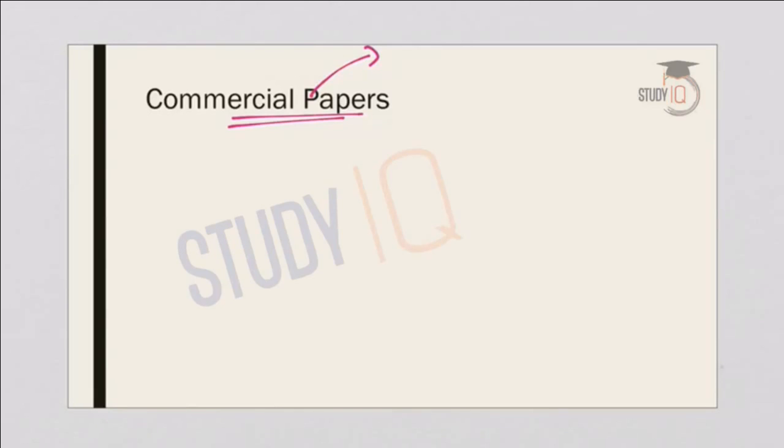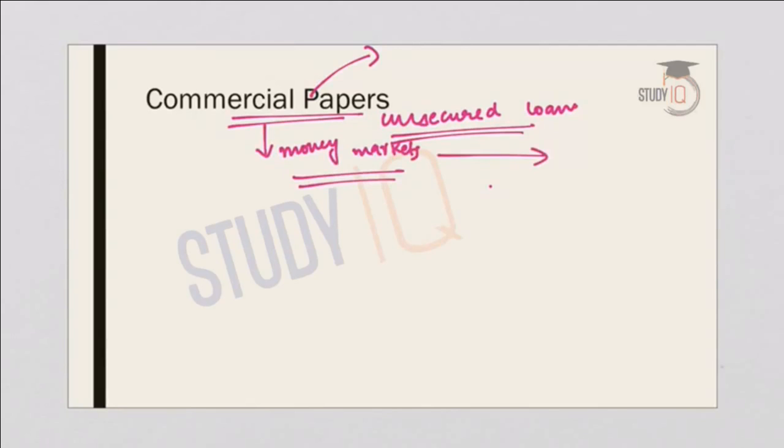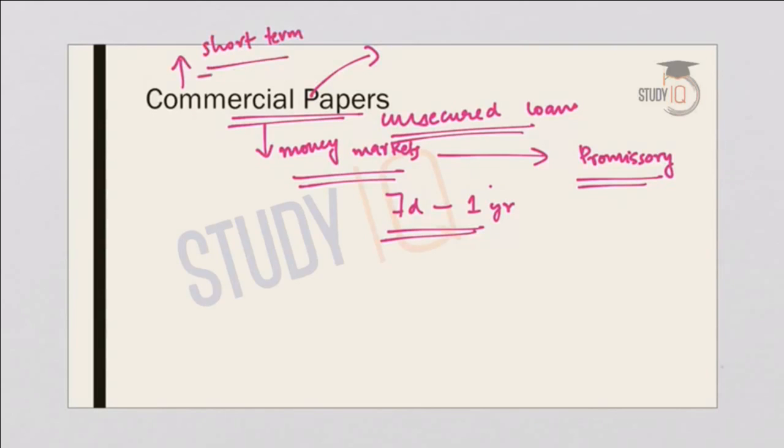So how does it work? A commercial paper is an unsecured loan, and since it's unsecured, they are mainly raised by highly rated corporates or public sector entities. We will come to the details of it. Now, understanding commercial papers, it's an unsecured loan raised by firms from the money markets through issuing promissory notes. Commercial papers have a maturity of a minimum of 7 days and a maximum of up to 1 year. So definitely this is a short-term borrowing by firms from the money market.